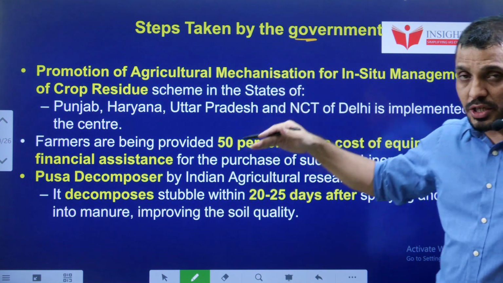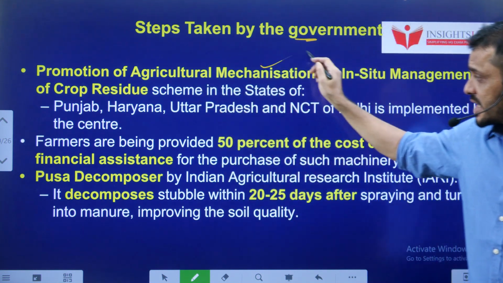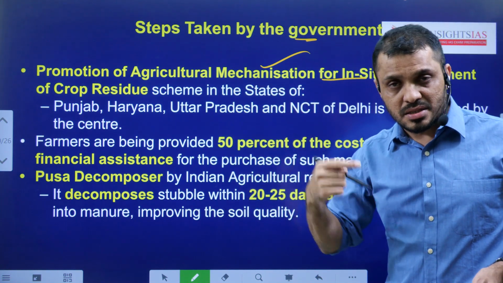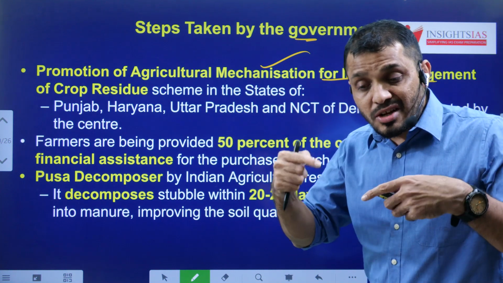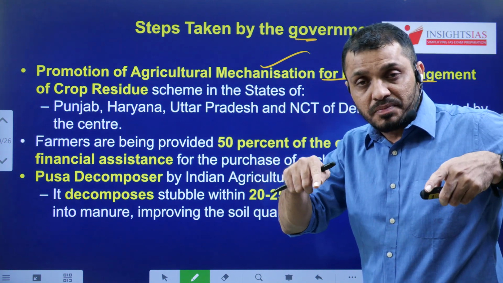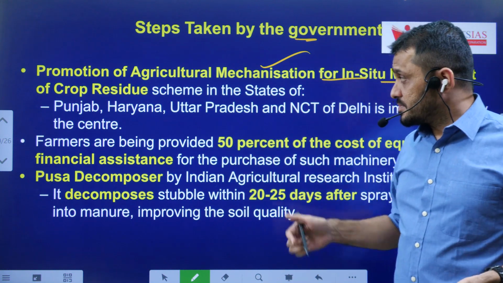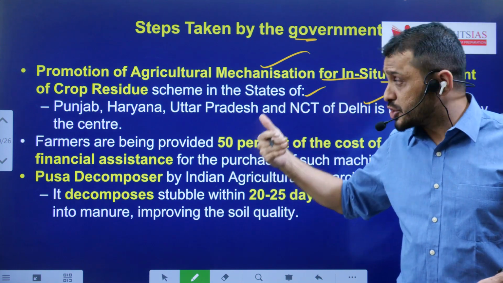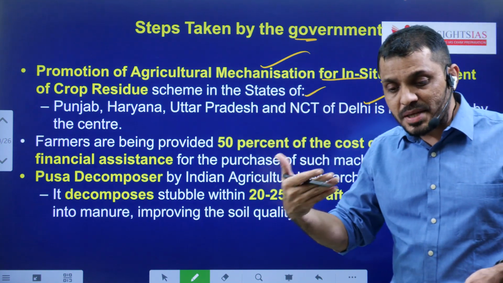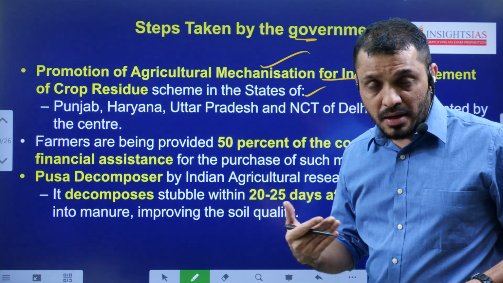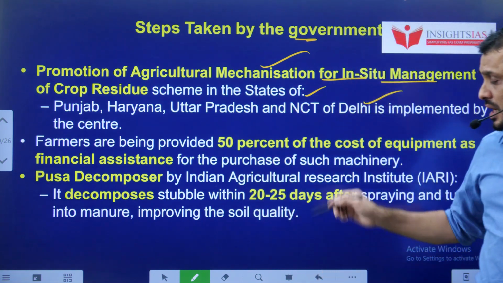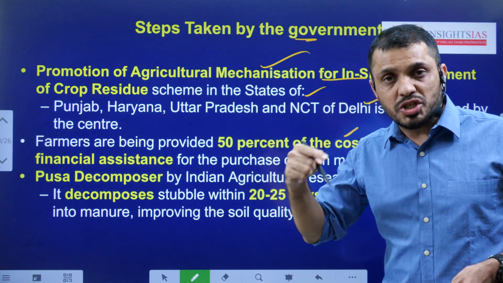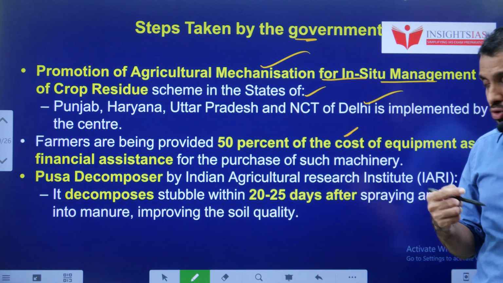Steps taken by government to reduce stubble burning. Promotion of agriculture mechanization for in situ management of crop residue. Rather than burning the crop residue, in the agriculture field itself, in a better way to manage that, the Punjab, Haryana and UP governments are promoting agriculture mechanization, so that the crop residue will be processed there itself rather than opting for stubble burning. And farmers are provided 50% financial assistance towards the machinery which processes the crop residue.